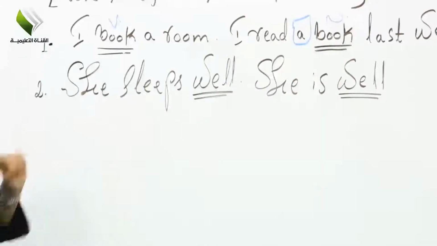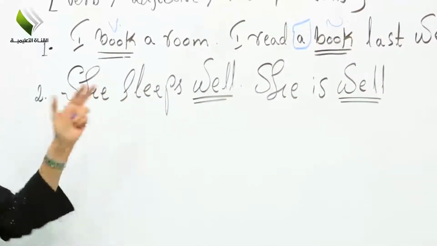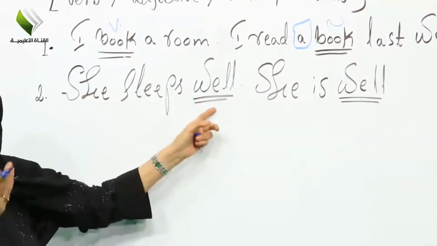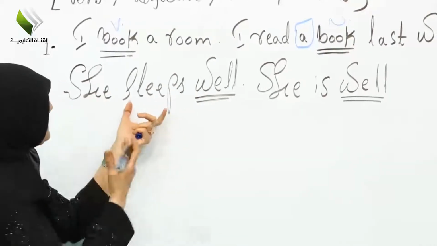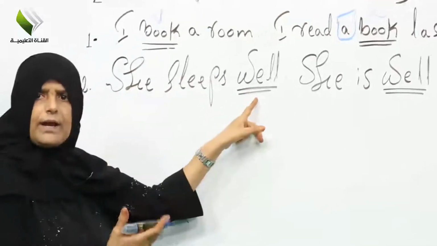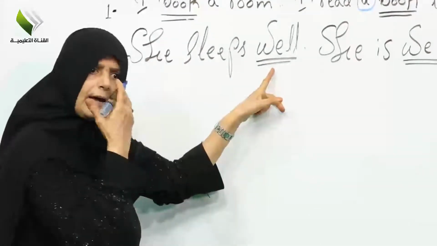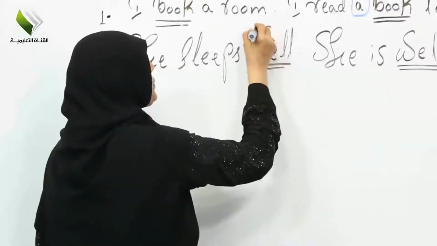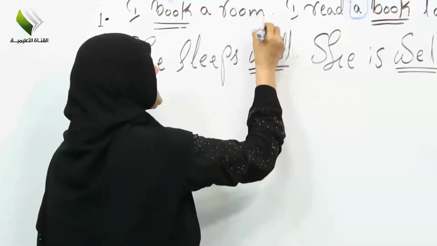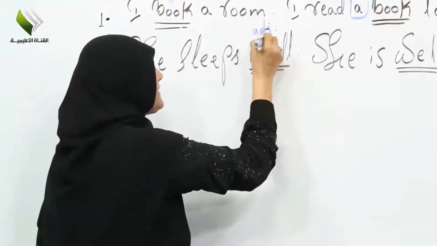Now look at number 2. She sleeps well. How? How does the person sleep? Very well, good, very nice, so lovely. So in this case we are talking about an adjective. Why do we use an adjective?